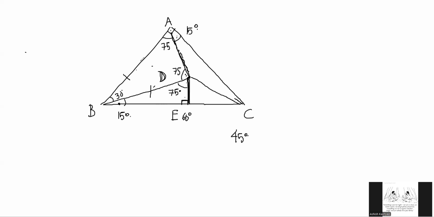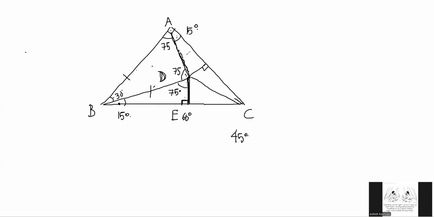Congruency. This triangle is isosceles but has a 30-degree angle here. Is there any congruent triangle that I can see? Wait 1 second. We'll draw perpendicular, perpendicular.